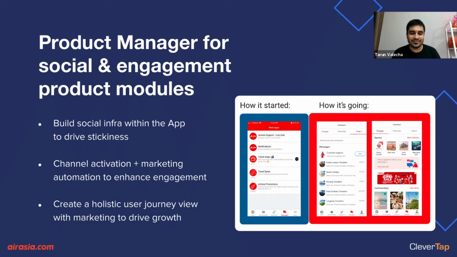So I look over the social and engagement product modules for AirAsia. What that essentially means is that we started with building some social infra within the app so that we are able to drive community features within the app. That is just like another channel within the app, so you are able to build network effects from within the app.